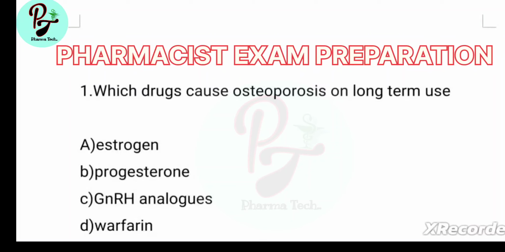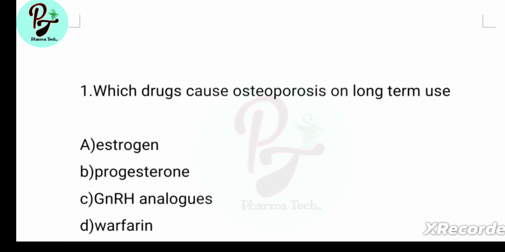Hello students, today we will discuss most important MCQ and its detailed explanation with basic concept. These are most important for exam point of view.